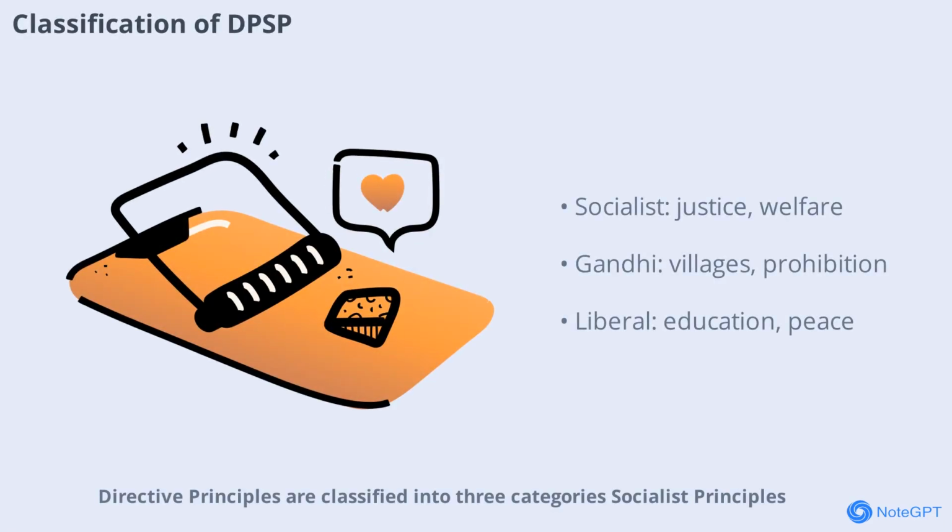Directive principles are classified into 3 categories: socialist principles, Gandhi principles, and liberal intellectual principles. Socialist principles aim for social and economic justice, including welfare, equal pay, and legal aid. Gandhi principles reflect Mahatma Gandhi's ideas, focusing on village panchayats, cottage industries, and prohibition. Liberal intellectual principles are based on modern democratic ideals such as uniform civil code, early childhood education, environment protection, and international peace. This classification helps in understanding the diverse goals of DPSBs.